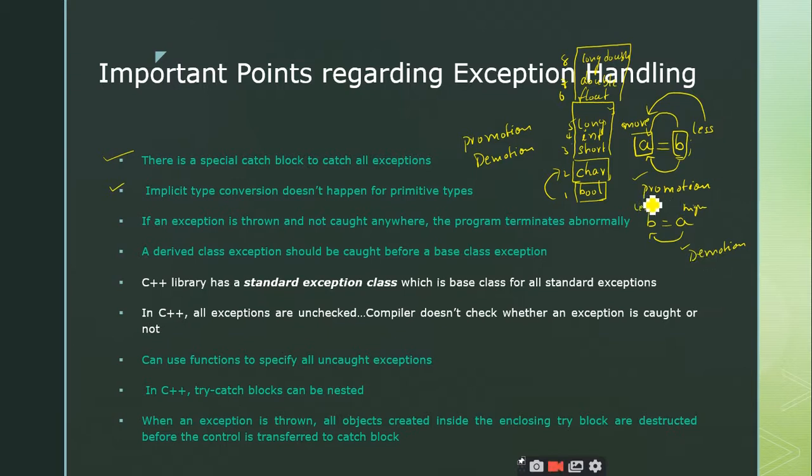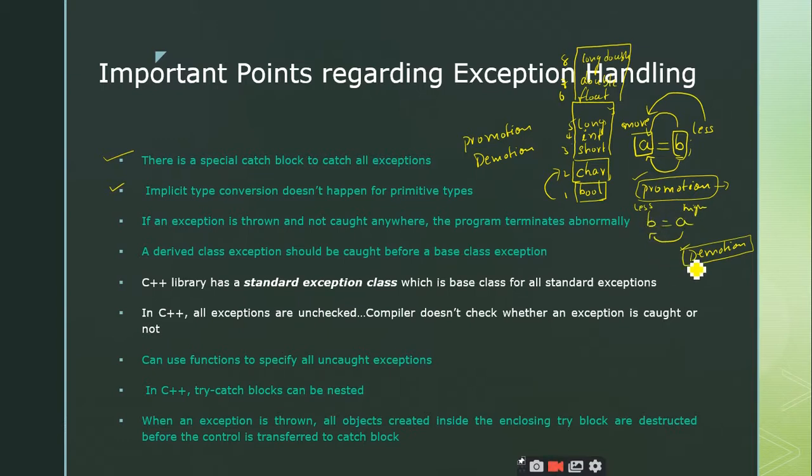When we are using promotion, that means converting a lower rank into a higher rank, there is no difficulty, no problem in using promotions. But when you are decreasing the rank, the highest ranked operand is converted into a lowest ranked operand.